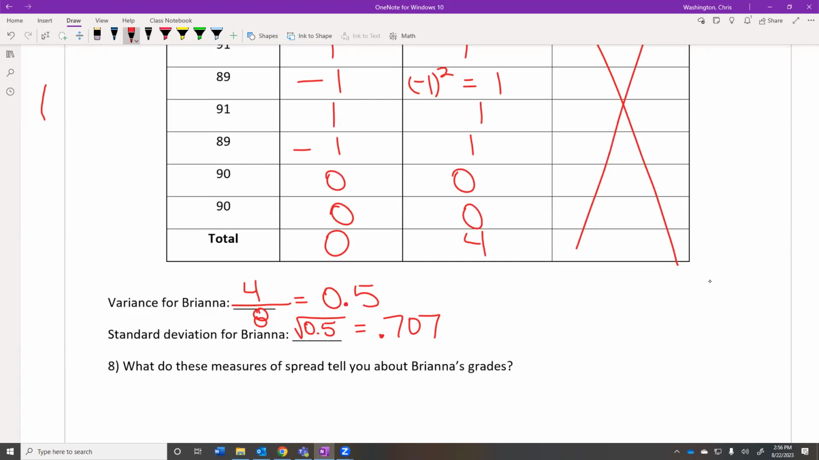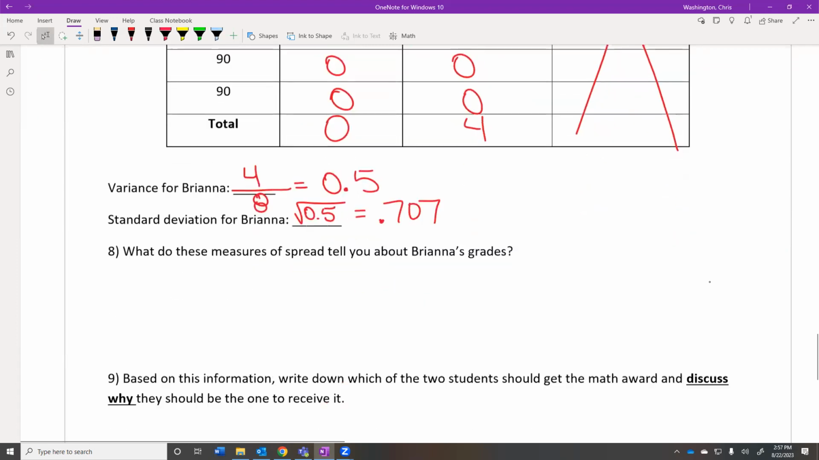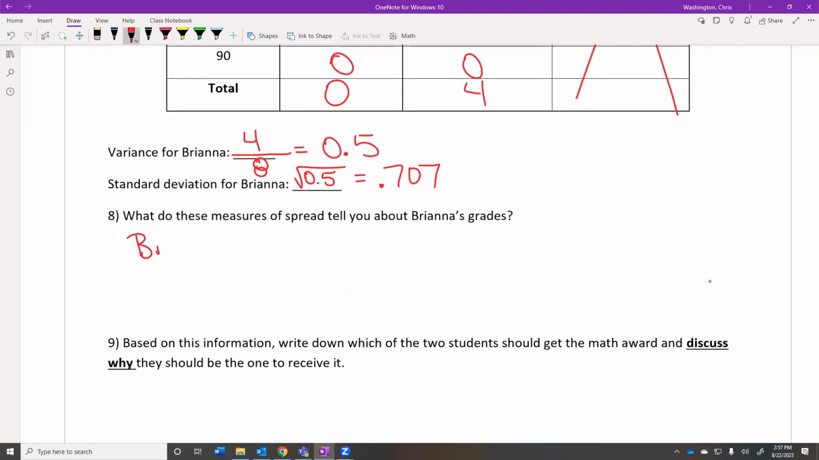0.707. So what does this tell us about Brianna's data? Well, it tells us how much deviation there is, but compared to Bryce, it tells us what? Yeah, Brianna's data is much closer than Bryce's. So both of these numbers tell us that Brianna's data, or her test scores, is much closer, much closer than Bryce's. Is much closer together than Bryce's.